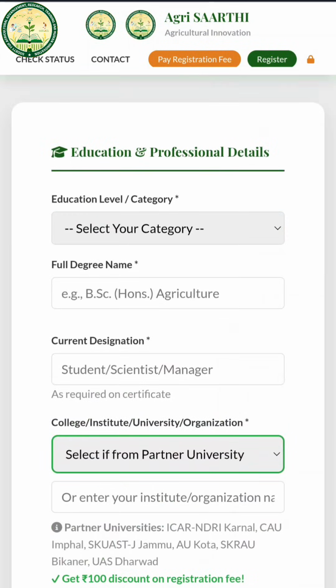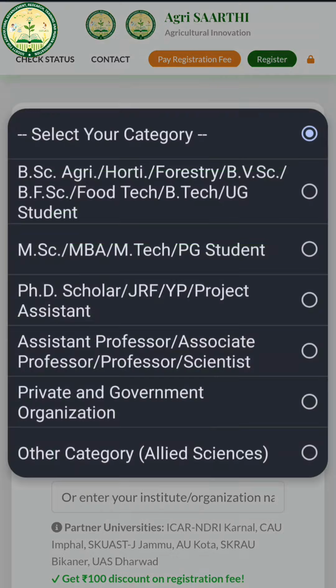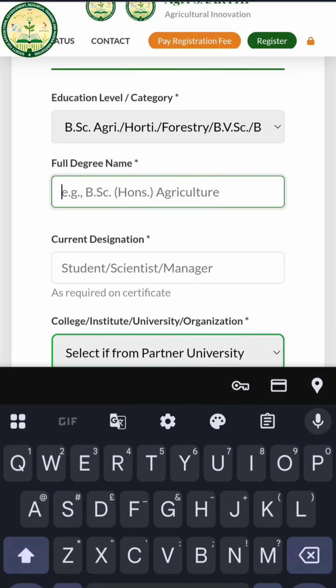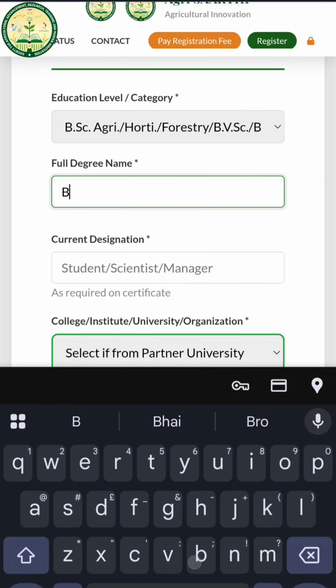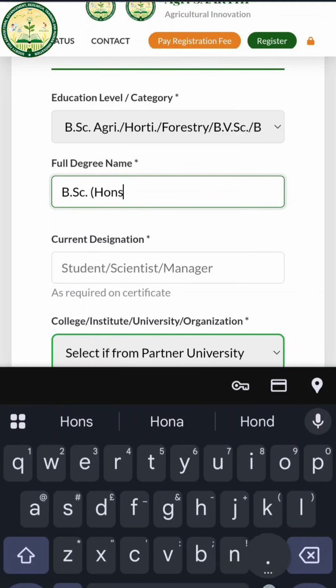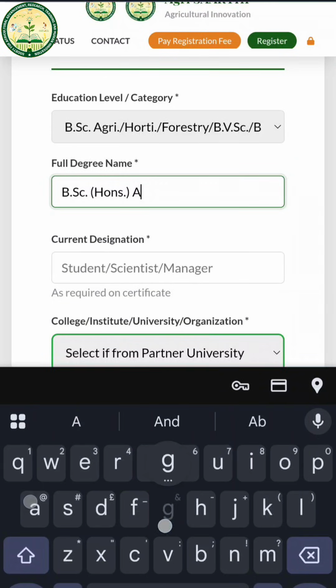Now we will fill our basic educational details. First of all, we will choose our category, either BSc, MSc, PhD, assistant professor, or working professional, in any private or government organization. So you have to choose according to your category. Let's see, I'm registering for the BSc, and now I have to fill my full degree name. Let's suppose it is BSc, because it is going to be printed on your certificate. So please fill the information accordingly. Whatever you fill over here will be represented in your certificate.